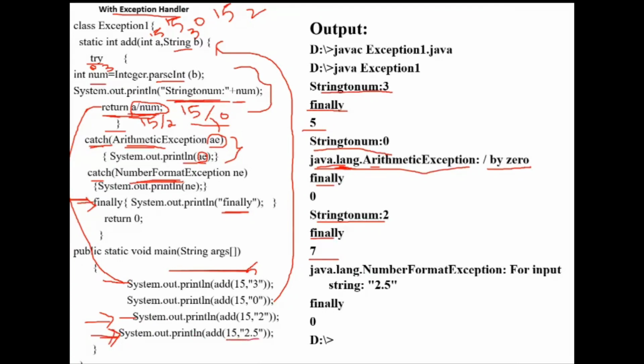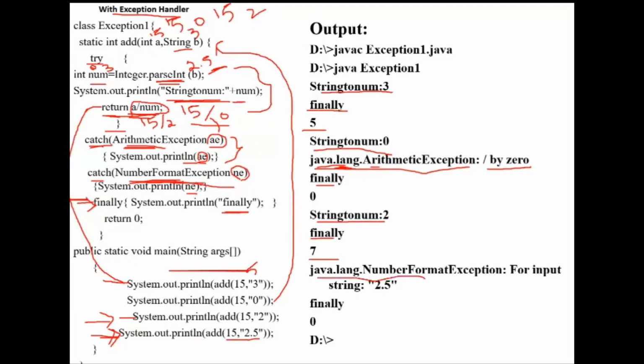Now 15 and then 2.5. Here I will get an exception because 2.5 is a double, and I cannot convert that using the Integer.parseInt function. So here a number format exception has occurred, which means a number format exception object is thrown. The first catch block type is arithmetic exception, the second catch block type is number format exception. So that exception is caught by the number format exception catch block, and then I'm just printing this object NE. This will print the description. So what will it print?